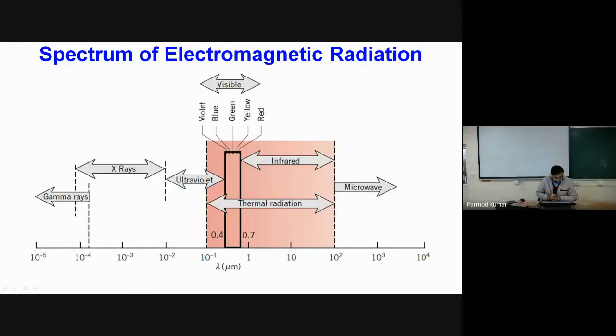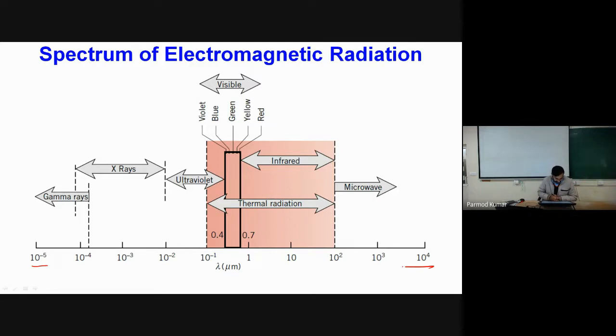Okay, now comes a very important concept. As I told you, fundamentally we consider that the mechanism of exchange of energy is in the form of electromagnetic radiation. So let us discuss the spectrum of electromagnetic radiation. The spectrum is very wide, and it has different types of waves.